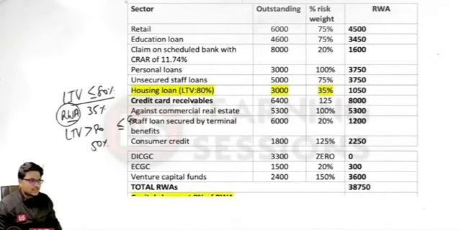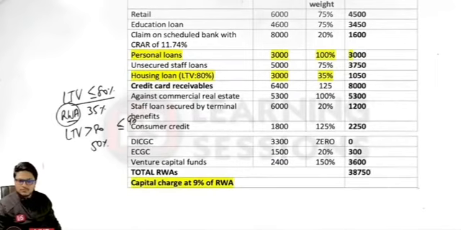So it is 100% in this particular case. I'm just highlighting this particular case. So it will be 3000, so we'll be subtracting 750 from the total. So it is 38,000 in total.